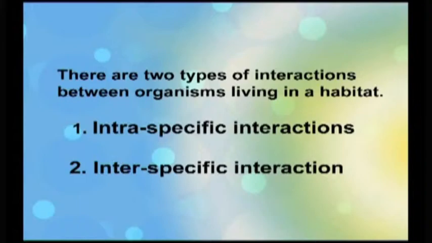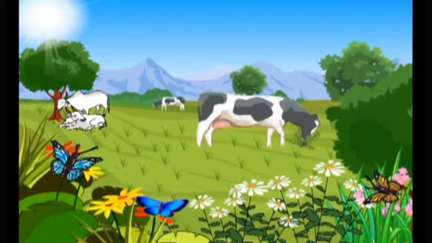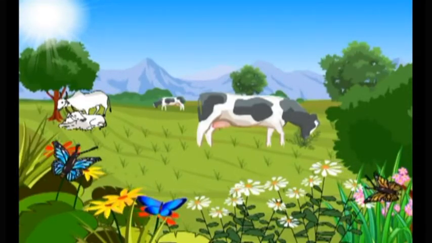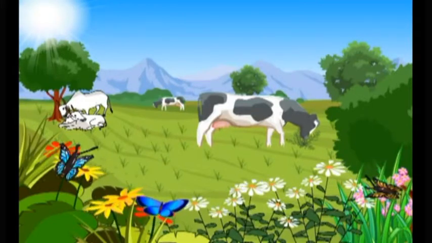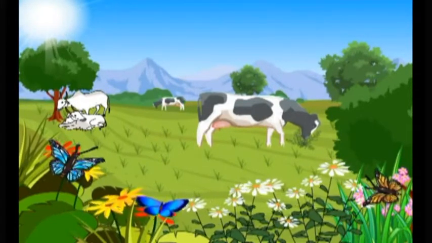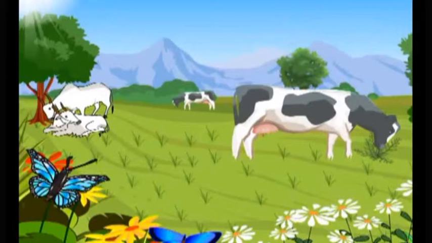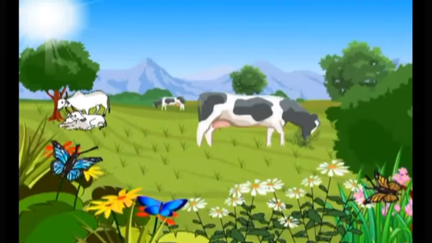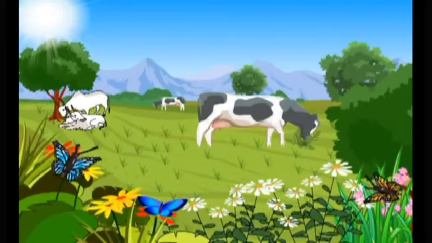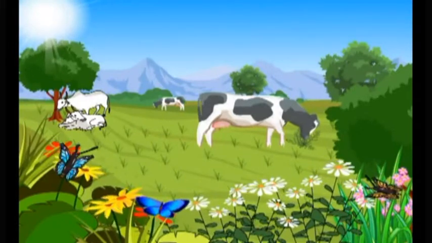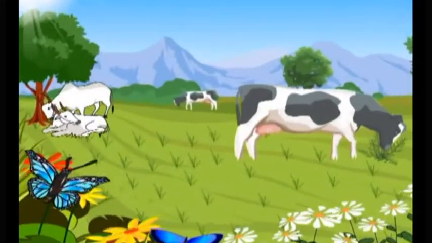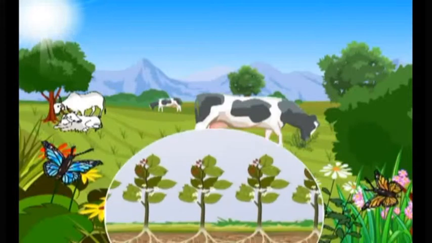Intraspecific interaction. In the habitat, we observe that there are several cows, several butterflies of the same type, and also several plants of the same type. In other words, in a given habitat, there are several members of the same species. All the cows living in the particular habitat eat the same plants and graze the grass present in that area.